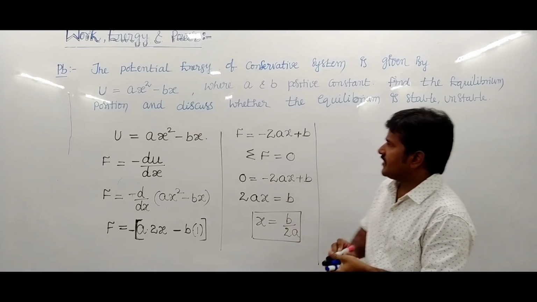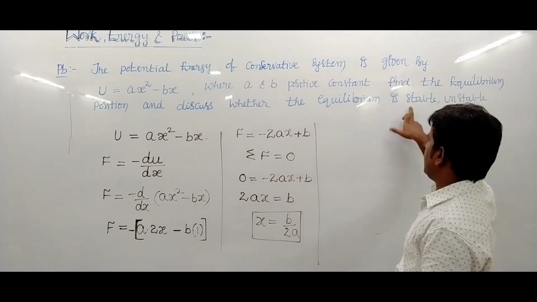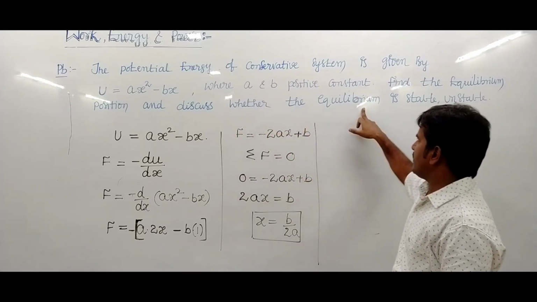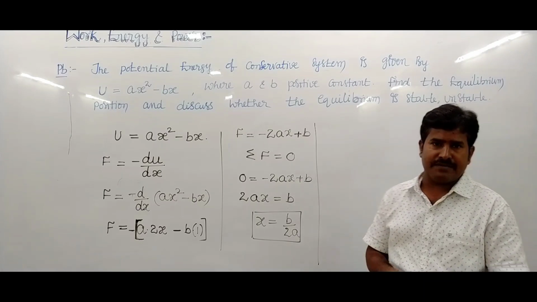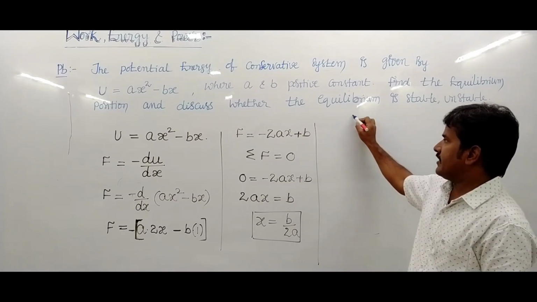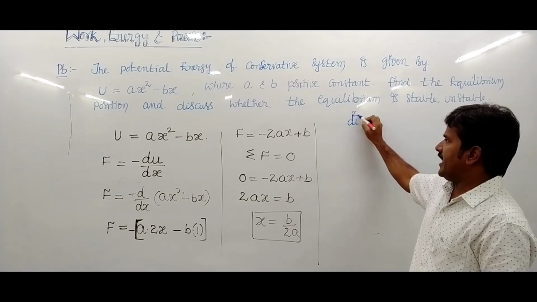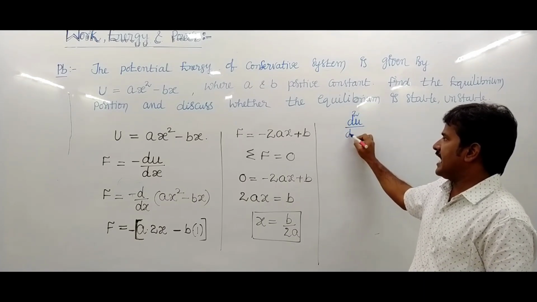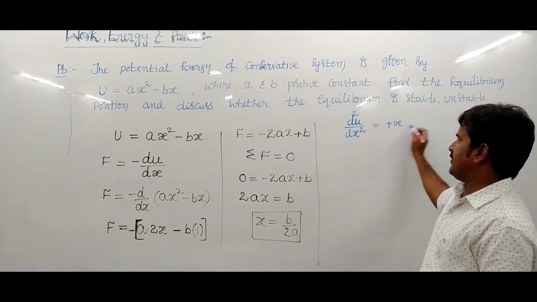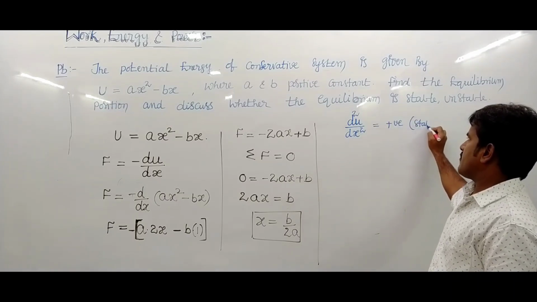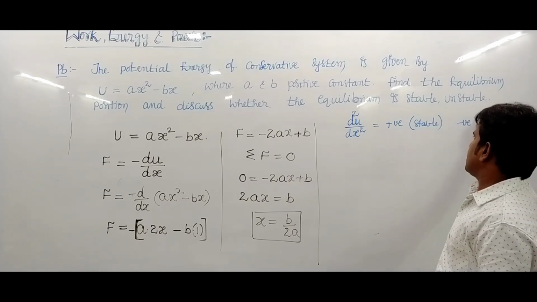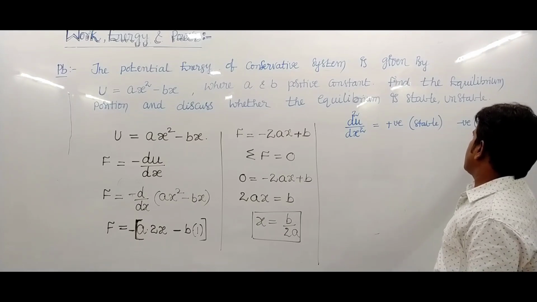Now we want to know which type of equilibrium it is, stable or unstable. You know that if d square U upon dx square is positive, it is stable. If its value is negative, it is unstable.